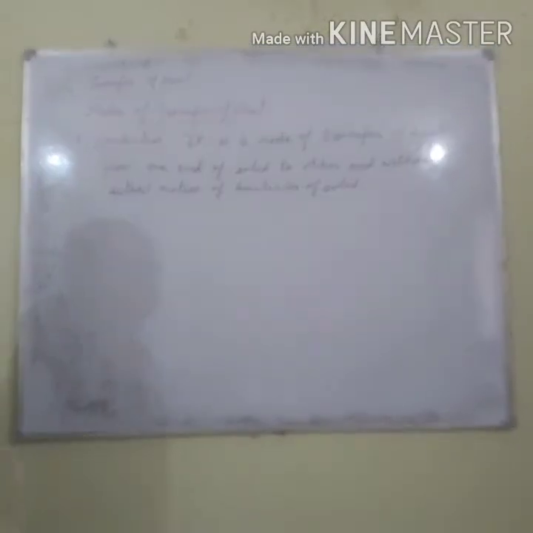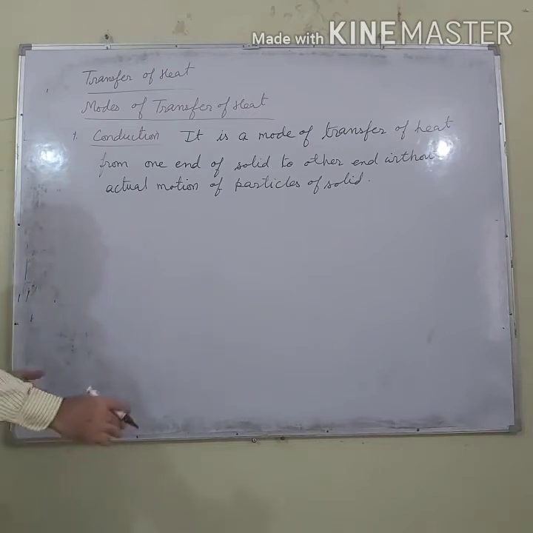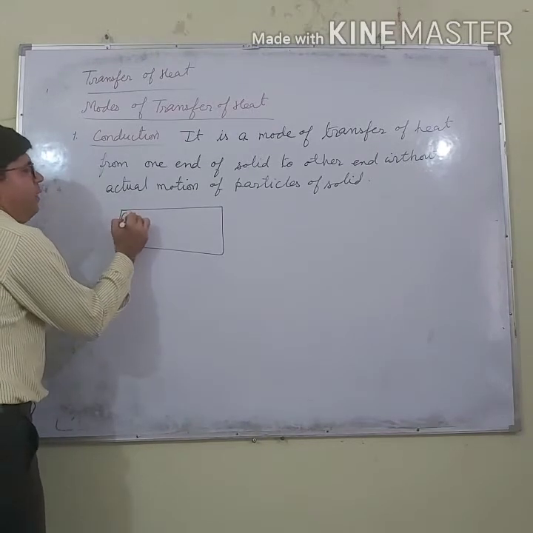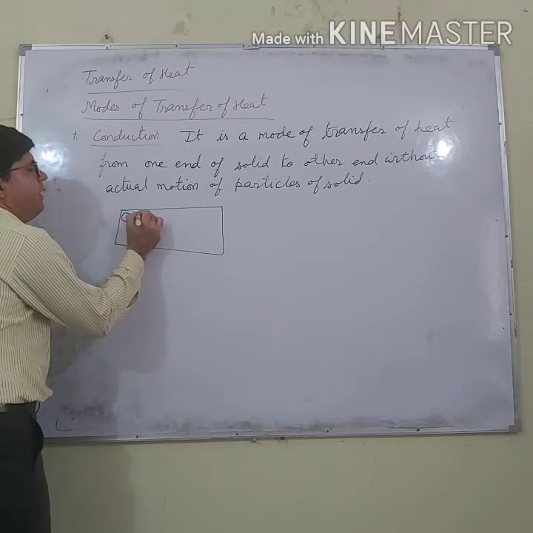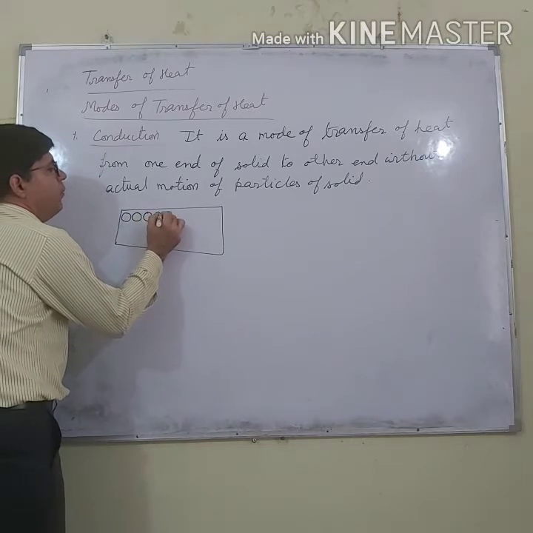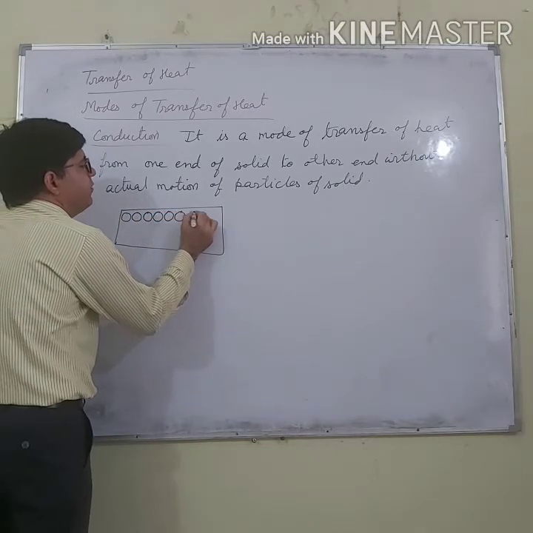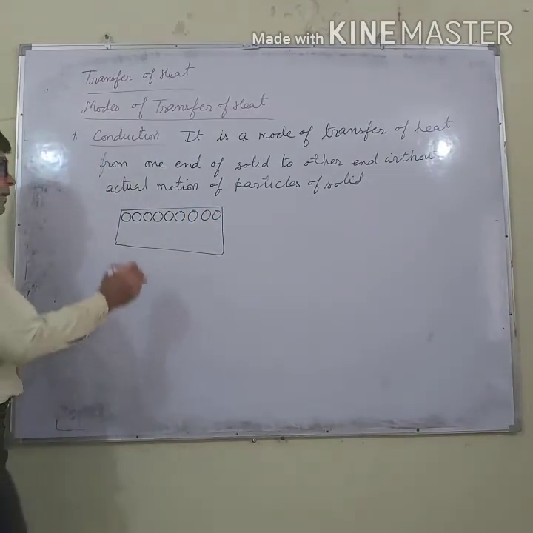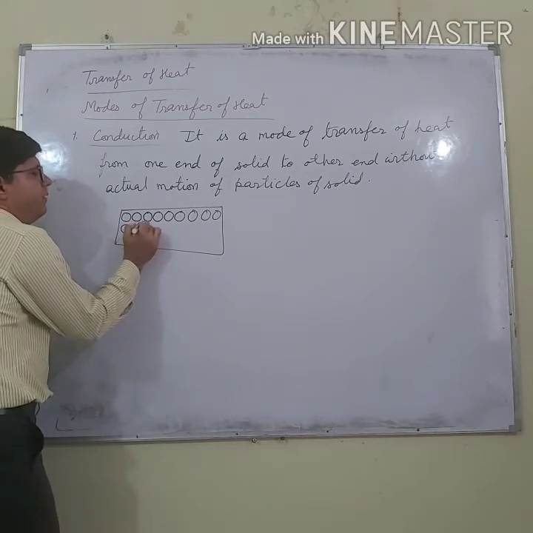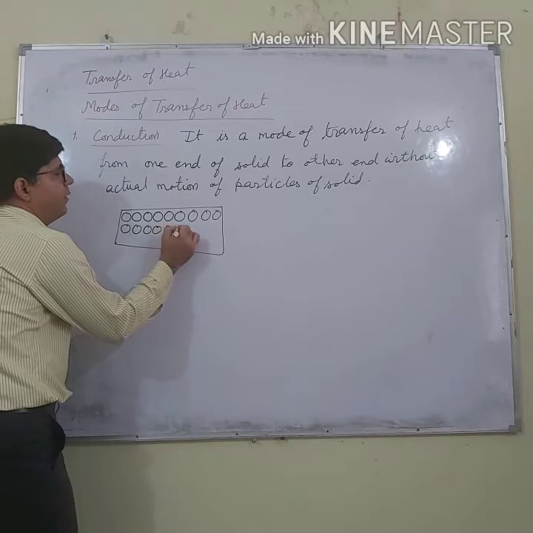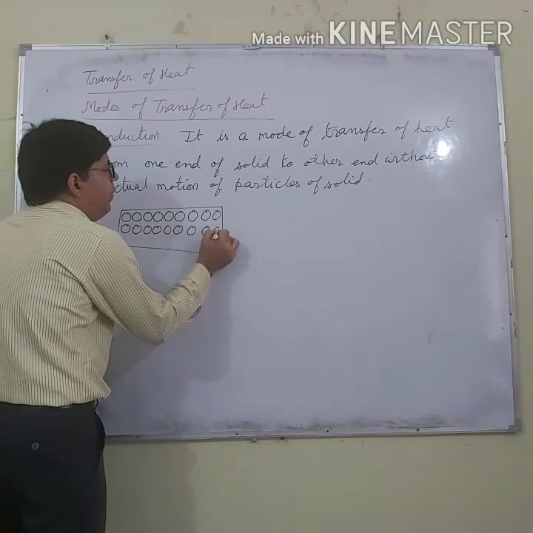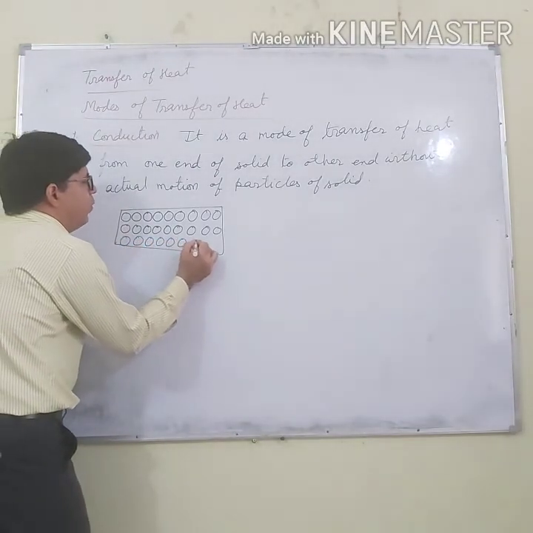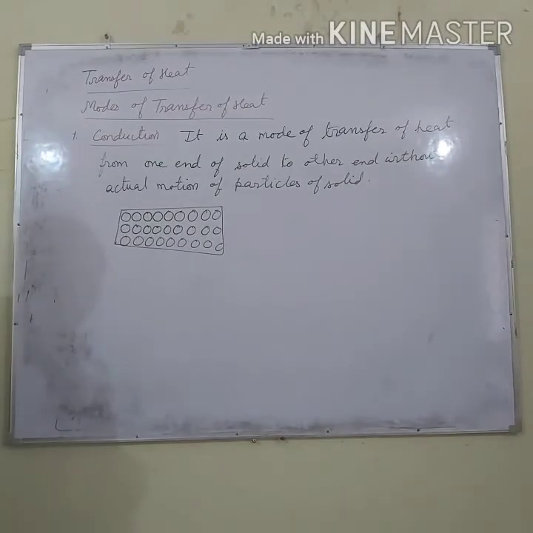What does it mean? There is no actual motion of the particles of the solid. Let us say this is the solid. This solid contains a large number of particles. These small particles could be molecules, they could be atoms. Let us say these are the particles present in the solid. Let me draw the particles of this solid. Now listen.